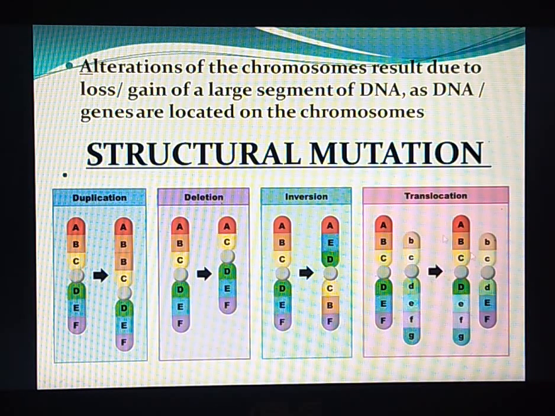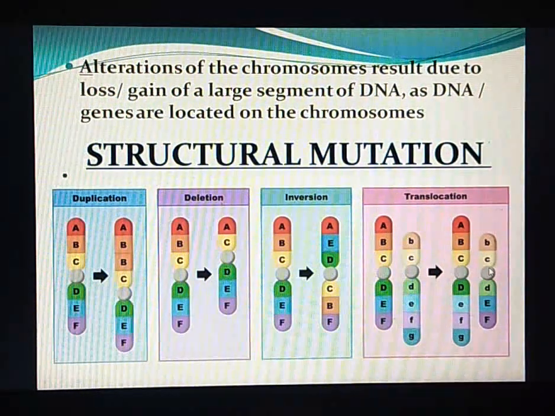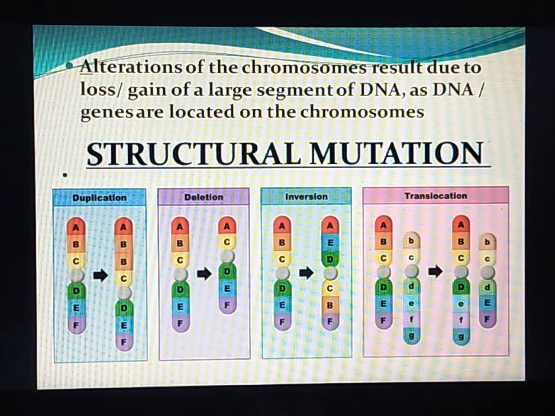Translocation, wherein a segment of chromosome breaks off and joins to a non-homologous chromosome. That means some other chromosome it will get joined to. We can see here A, B, C, D, E, F, one chromosome. Second is B, C, D, E, F, G. But what happens here? A part of the chromosome breaks off and joins to the other.